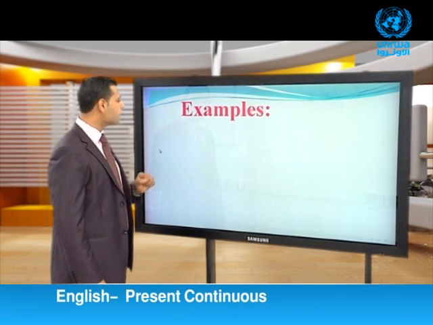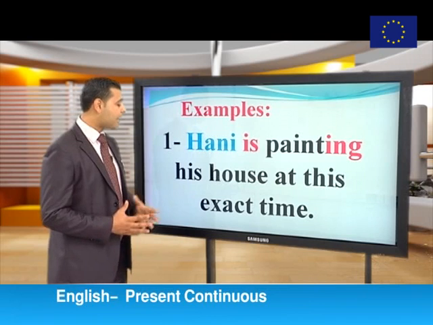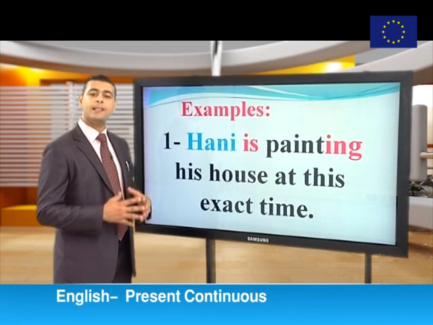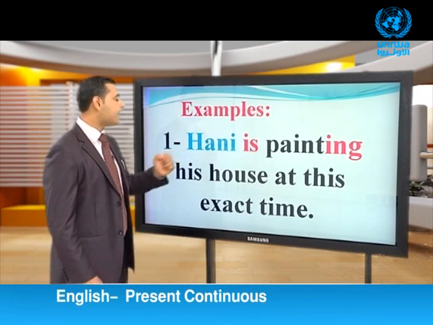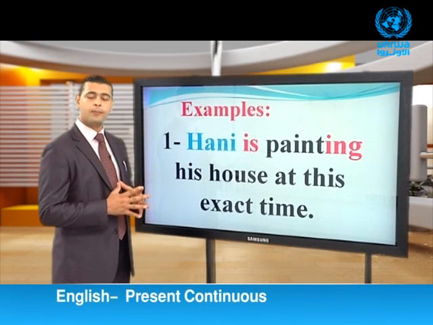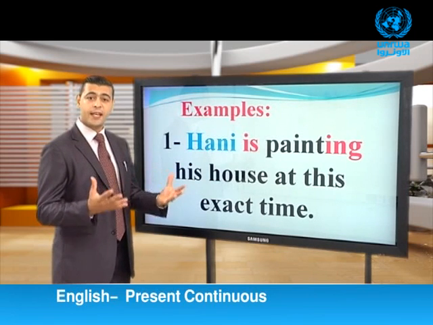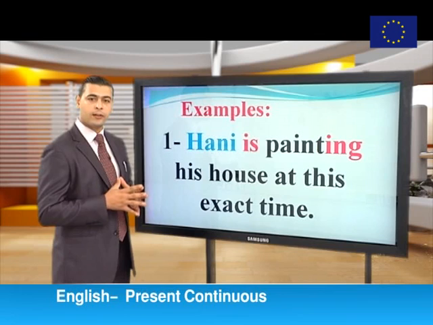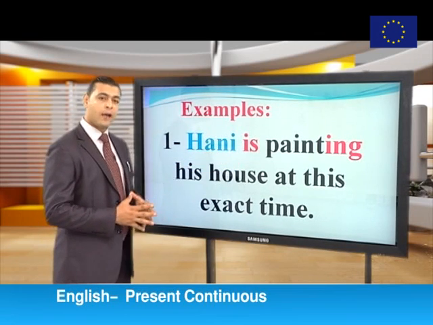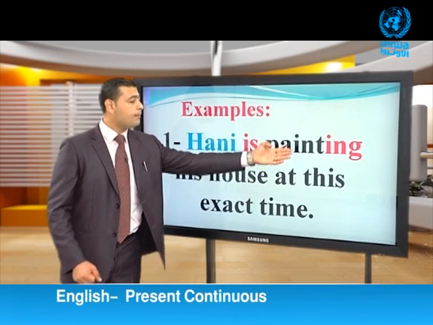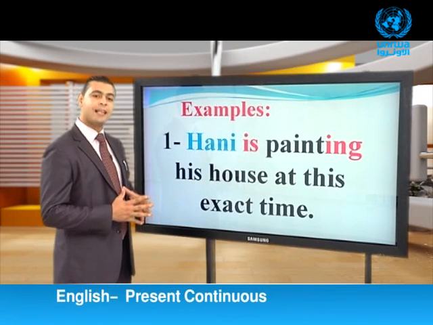Let's look at some examples. Example number 1. Hani is painting his house at this exact time. Look at the subject Hani. Is it a plural or singular subject? Of course, it's singular. We talk about Hani, one person. So that we use the helping verb is. Hani is. After is, we have the main verb paint plus the ing. Hani is painting his house at this exact time.